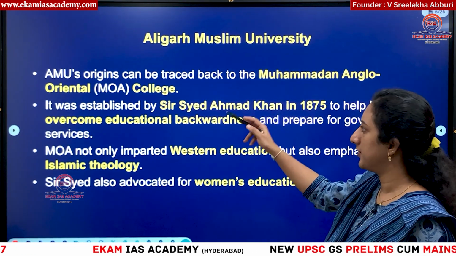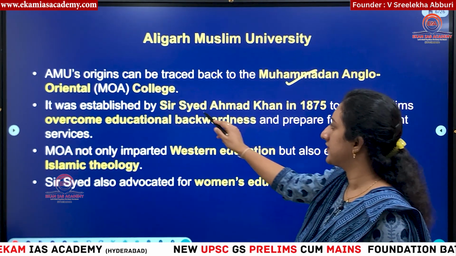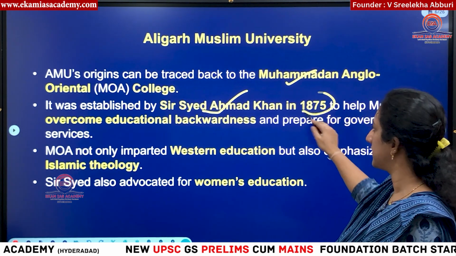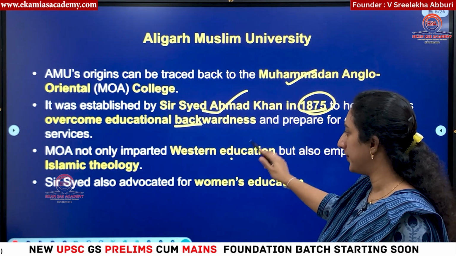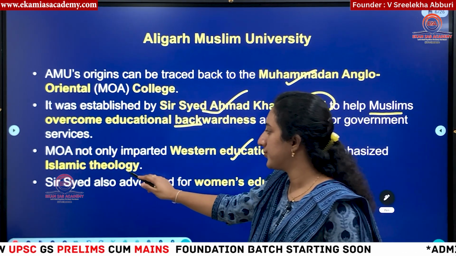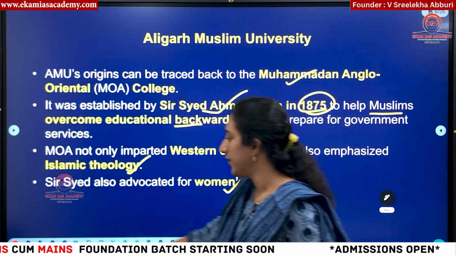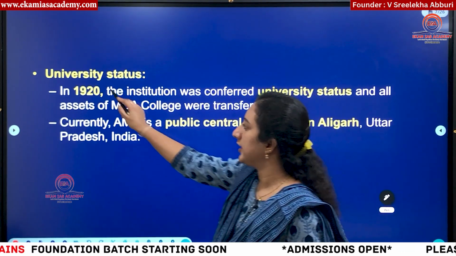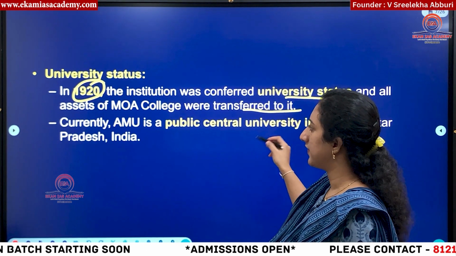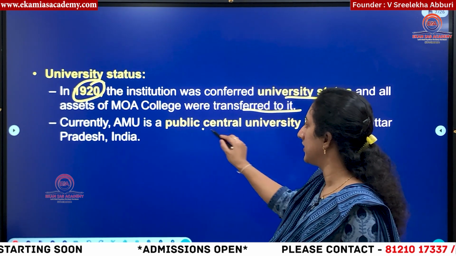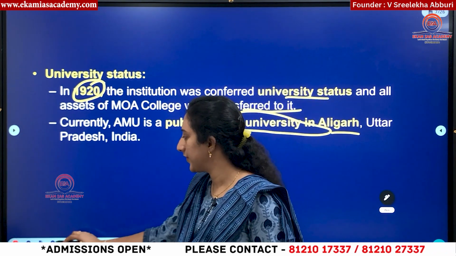We have seen Aligarh Muslim University, originally established as Mohammedan Anglo-Oriental College. It was founded by Sir Syed Ahmad Khan in 1875, mainly to overcome educational backwardness in Muslims. He wanted to impart Western education and also Islamic studies, and he wanted to promote even women's education, okay. Then in 1920, it was given university status by the then central government, and it is a central university in Aligarh, Uttar Pradesh, okay.